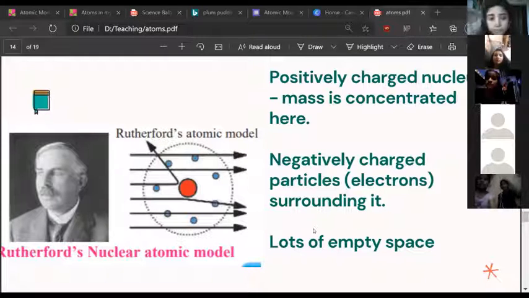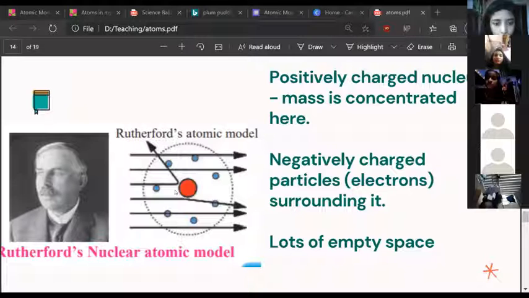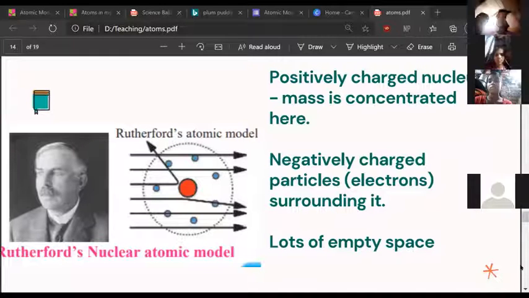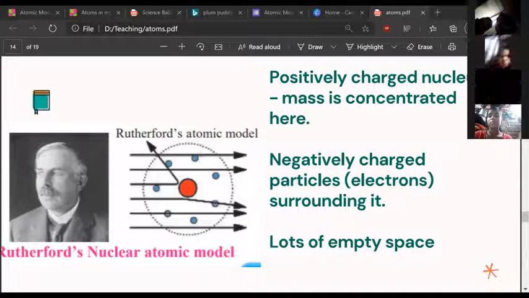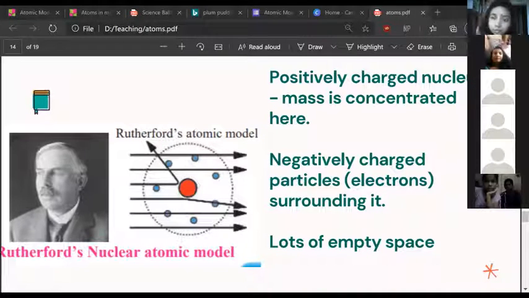Yeah, you can see the picture here. I'll explain it one more time. You see the red color here. If you can see the red dot, give me a thumbs up. You can see the red dot. Thank you, Pradeep. That red dot is called the nucleus and inside the nucleus are positively charged particles called protons. Okay? If you guys can see the blue dots around it, can you give me a thumbs up? Blue dots around it. Good, thank you. Those blue dots are the negative charges and they are called electrons.